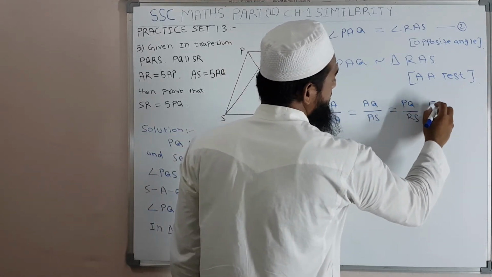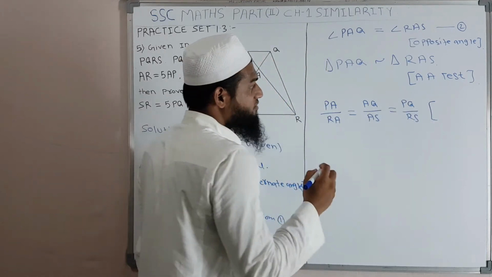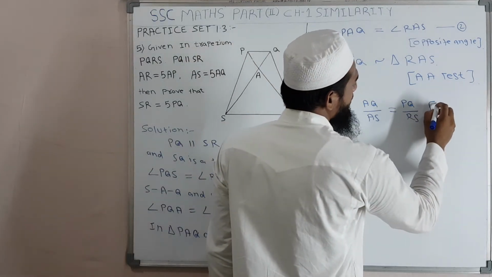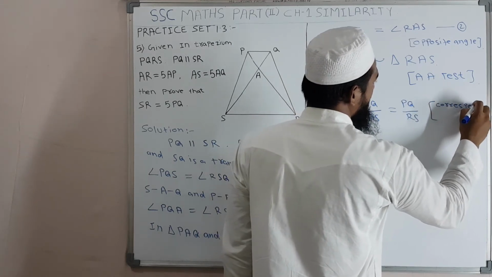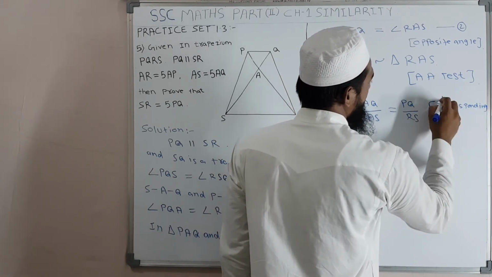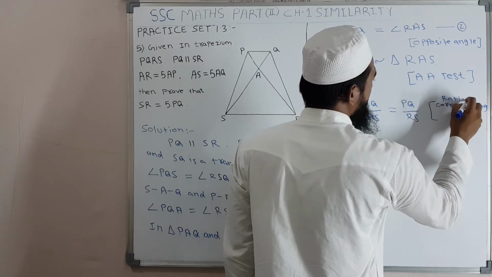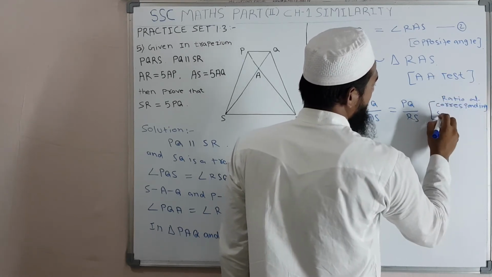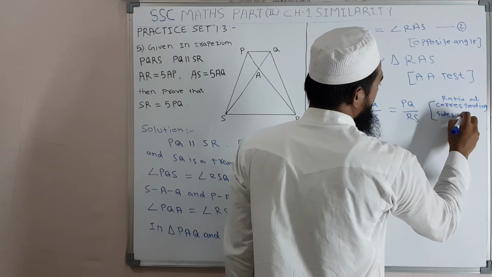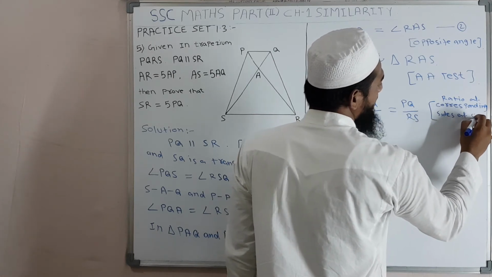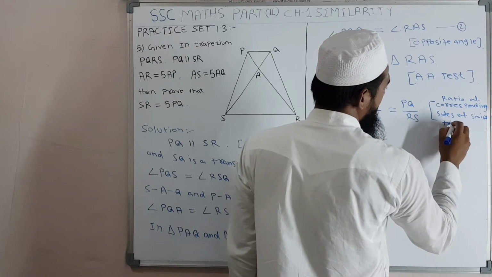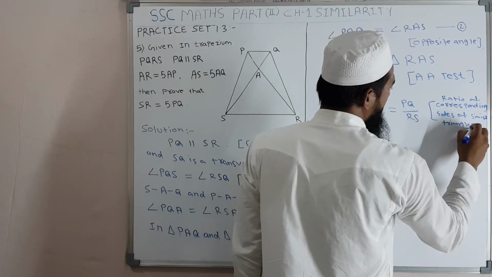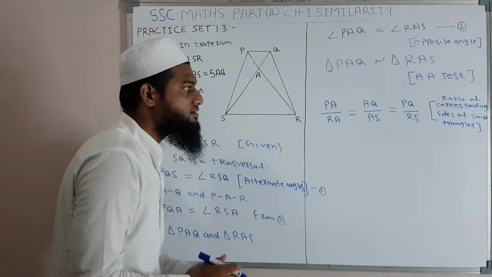What is the reason? Okay, reason: corresponding ratio of corresponding sides of similar triangles. Okay, this is a reason.